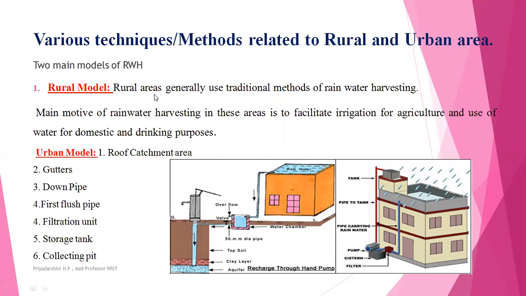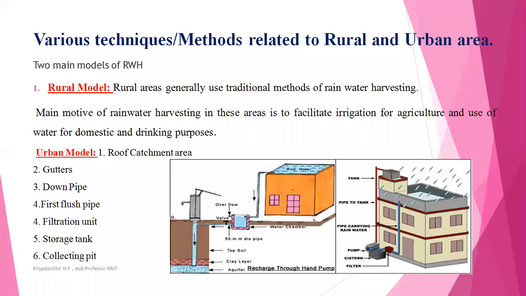Rural areas generally use traditional methods, that is the surface runoff method. The main motive of rainwater harvesting in these areas is to facilitate irrigation for agriculture, and also to use the water for domestic and drinking purposes. In urban areas, we use rooftop rainwater harvesting. The same procedure applies: roof catchment area, gutters, pipes for transportation, first flush pipe, filtration unit, and the storage tank as well as the collecting tank. So this will be used in urban areas.